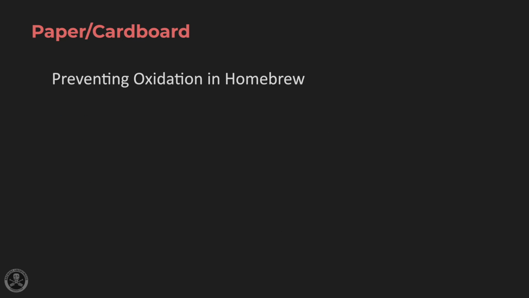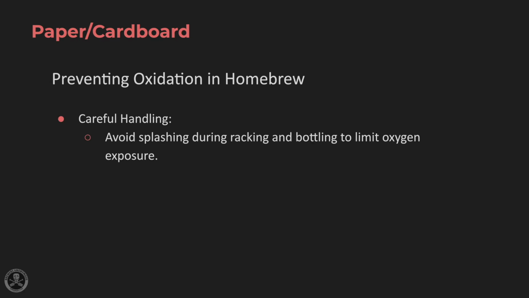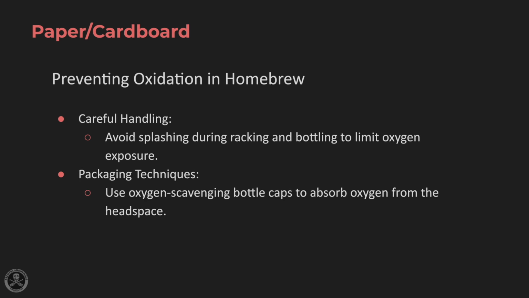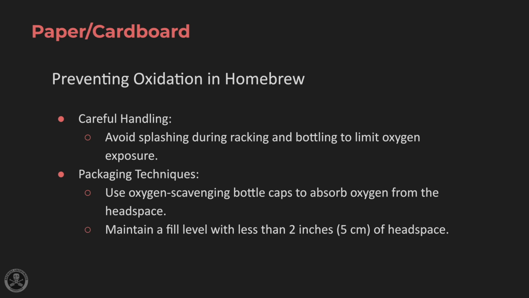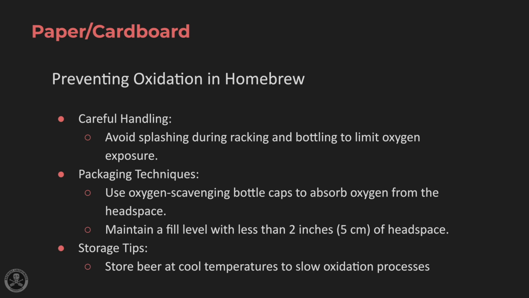There are some preventative measures we can take to limit oxidation in homebrew. First is to limit exposure to oxygen when racking or packaging our beer. If bottling, there are oxygen-absorbing caps available we can use to scrub out the oxygen in the bottle's headspace. We should make sure to fill the level of the bottle less than 2 inches from the top. And we should store our beer at temperatures to slow the oxidation process.